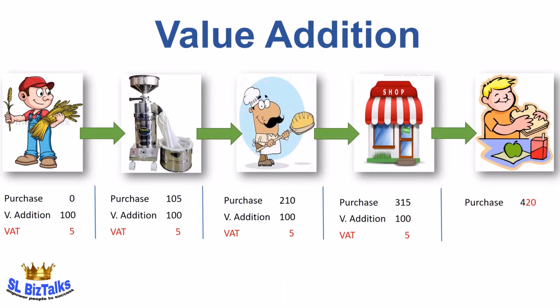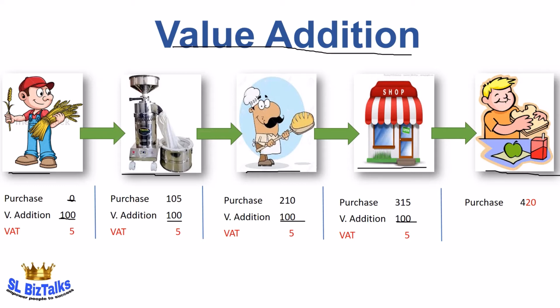Here I have taken the process of bread making for your easy understanding, to explain the value addition. Certain parties are involved in this process of bread making: the farmer, the flour mill, the baker, the shop, and finally the consumer. I have taken an equal value addition amount for easy understanding, and I have assumed the VAT percentage as 5%.